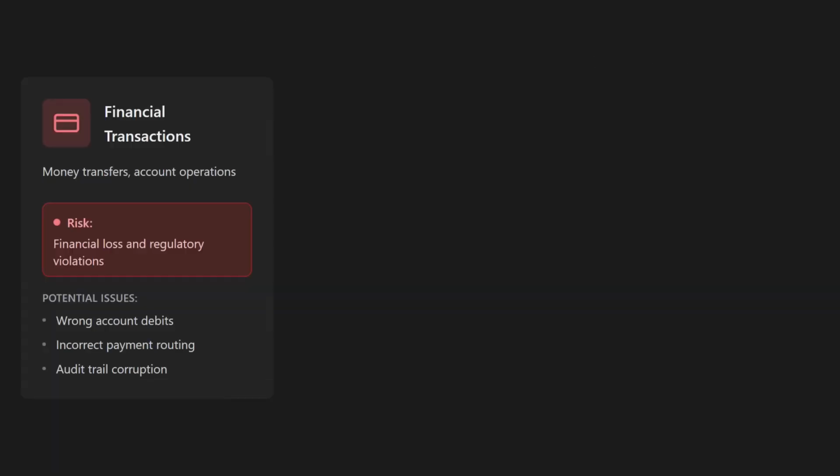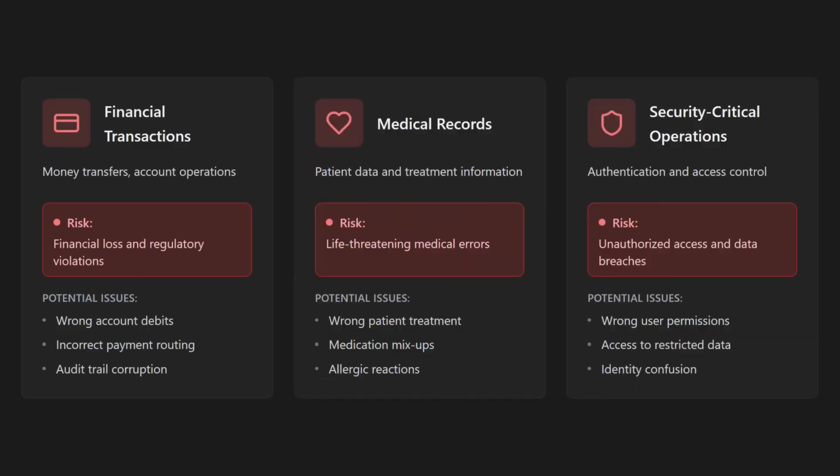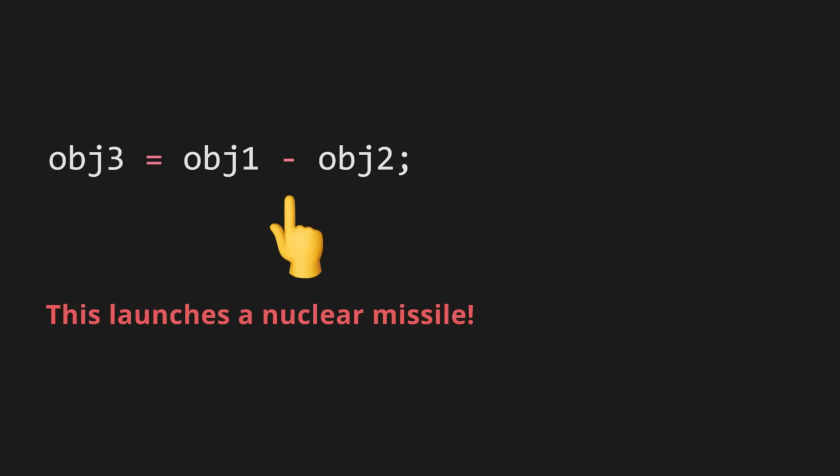Such bugs become even more dangerous in systems handling financial transactions, medical records, or security-critical operations. There are a whole bunch of footguns around implicit conversions in C++ that you have to know, and even if you memorize them all, they can still often catch you by surprise when they happen. In C++, copies and implicit conversions aren't the only examples of invisible behavior. Benign-looking operators can execute any arbitrary code due to operator overloading, and exception handling creates invisible paths through your code that can obscure the control flow.